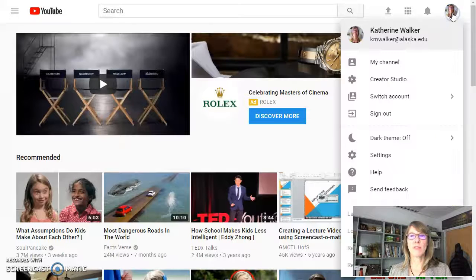When you click your name, or your initials, or your icon photo up here in the right corner, that shows the account that you're logged into. Then you start by going to Creator Studio. If you are not in the correct account, you can use Switch Account to go to the correct account. It makes a lot of difference in being able to find your videos again if you pay attention to which account you're using. And for school-related things, use your Alaska account.